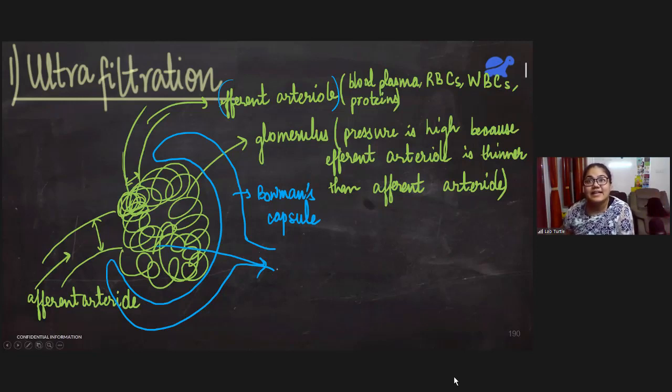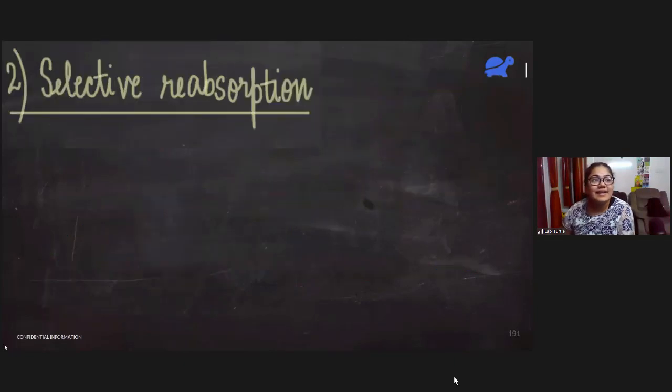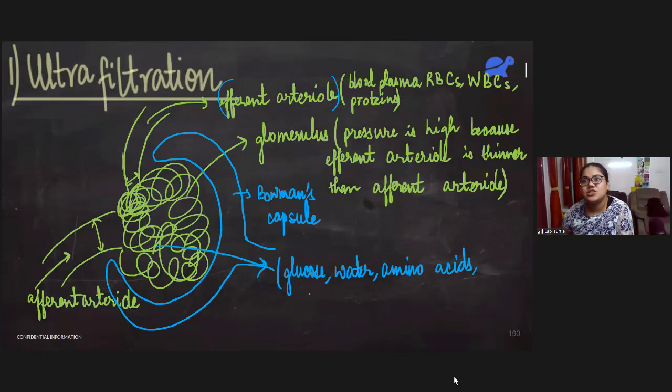It contains glucose. It contains a lot of water. It also contains amino acids. Along with it, it contains various ions like sodium ions, chloride ions, or other vitamins and minerals, whatever is in excess. All of this comes into the Bowman's capsule.